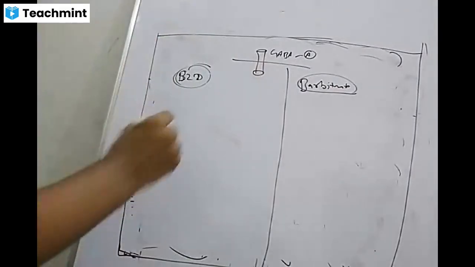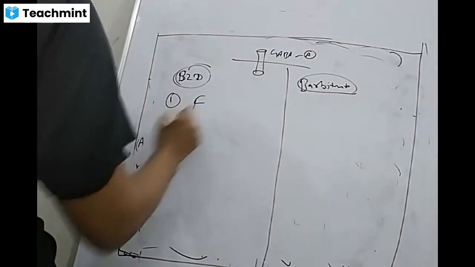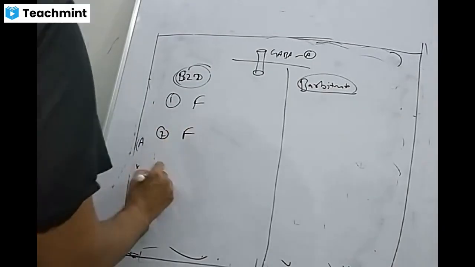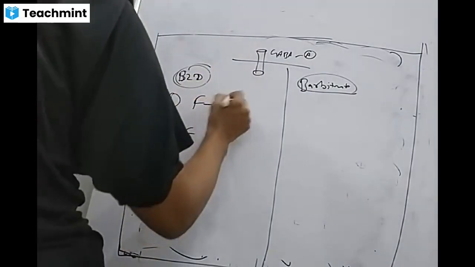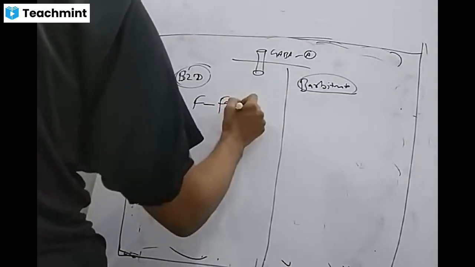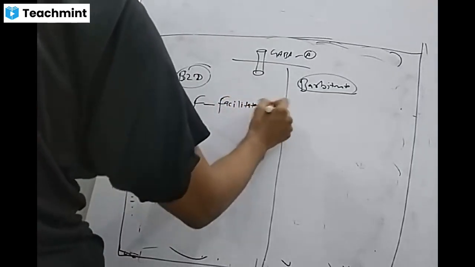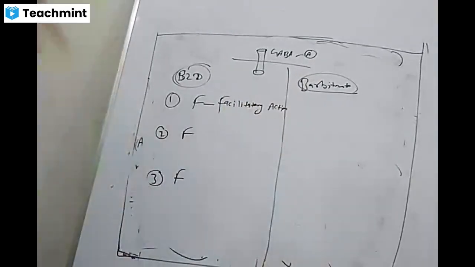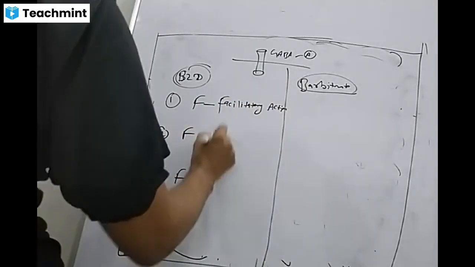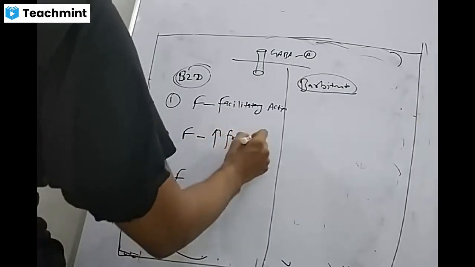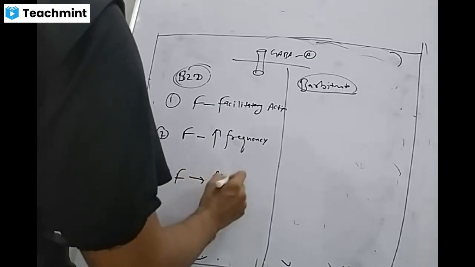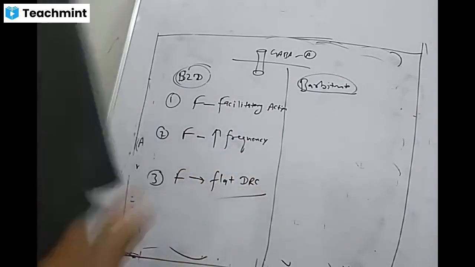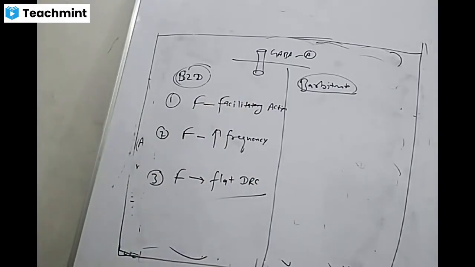In case of benzodiazepine, everything starts with F. So very easy, you can remember benzodiazepines with the F. First F means GABA facilitatory. F means facilitatory action. Second F means they increase the frequency of opening of the channel. And third F means they have flat DRC. So this is your benzodiazepine.